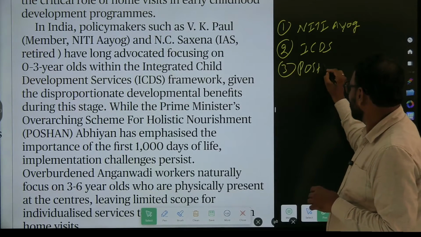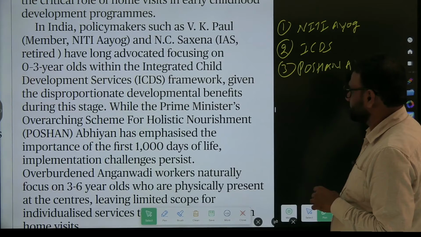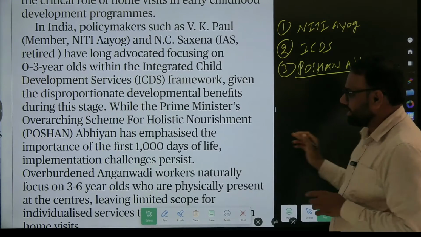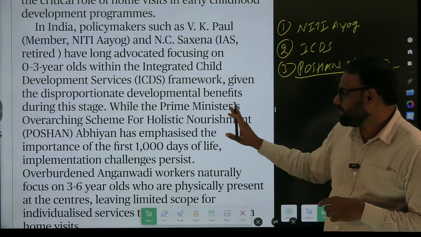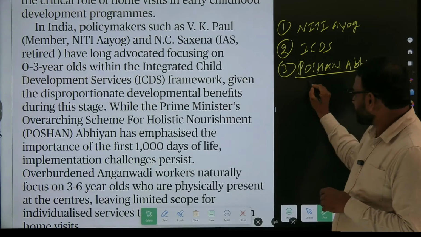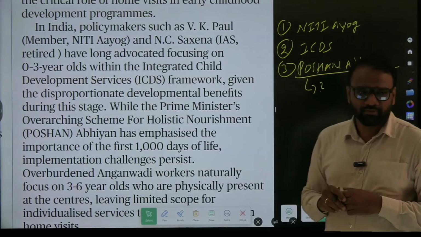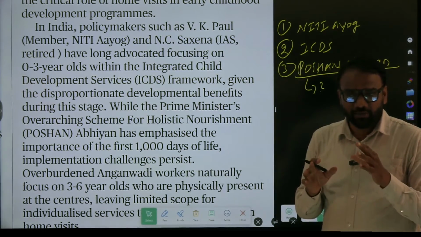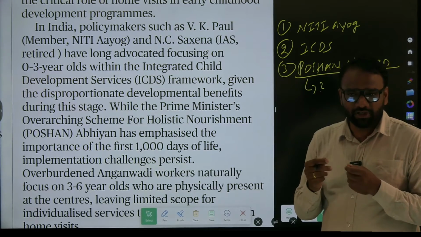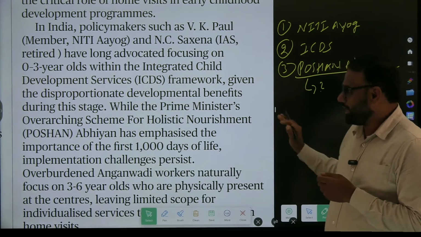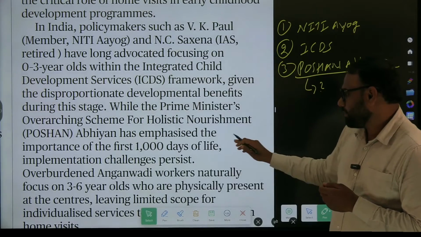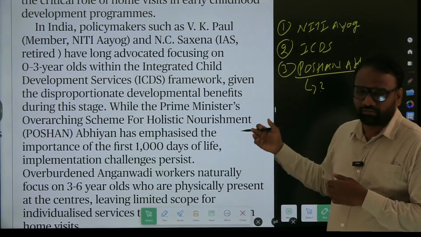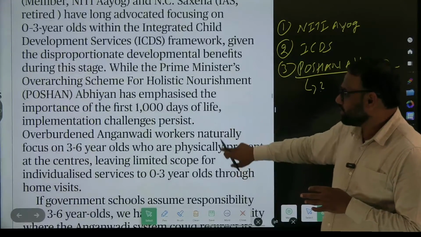Next, third, Poshan Abhiyan. This is the Prime Minister's overarching scheme. Now again we have to search which ministry implements it. We might have some confusion whether it is the Ministry of Women and Child Development. Still we have a question. We'll search and we'll add it. So these are the keywords which we will identify and search more on. Rest all the things we'll just ignore.